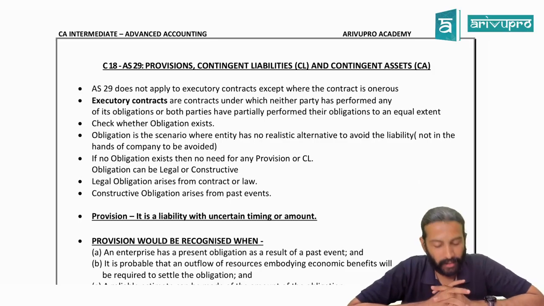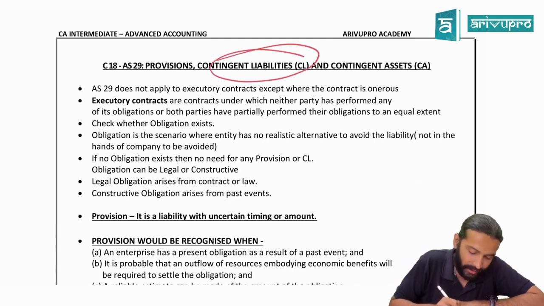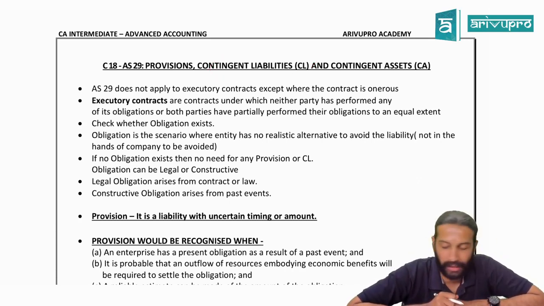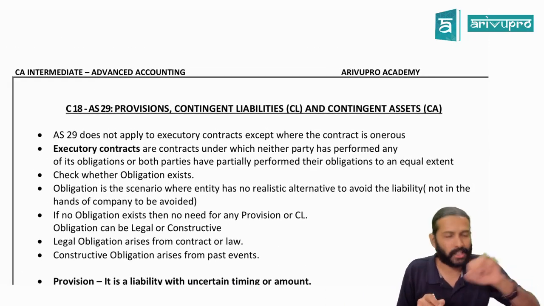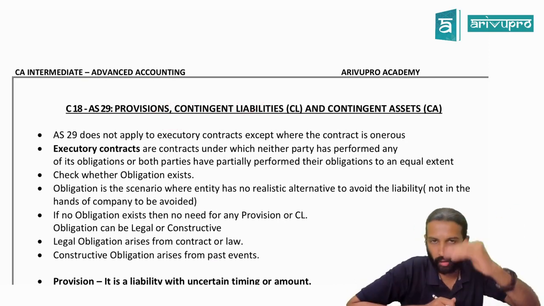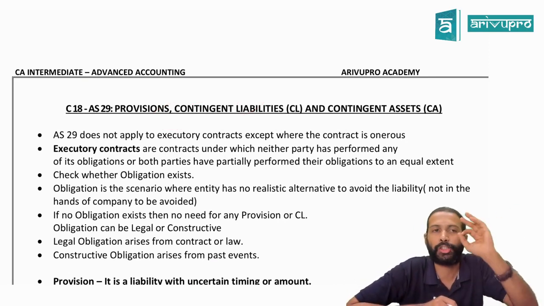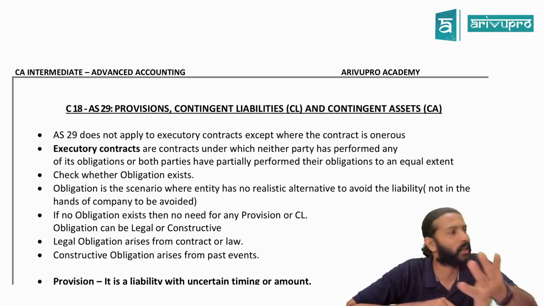Alright guys, good evening. Let's get started with the next topic, that is Accounting Standard 29, Provision, Contingent Liability and Contingent Assets. So this particular standard deals with when should you recognize a provision, when should you disclose a contingent liability, when should you disclose a contingent asset. That's all it is. Fair enough?